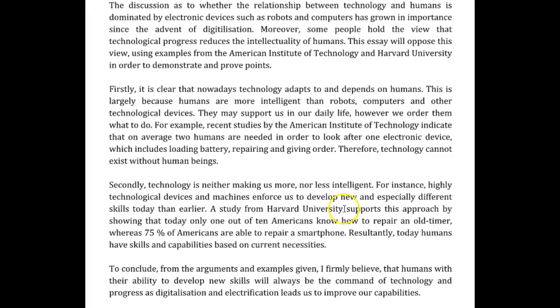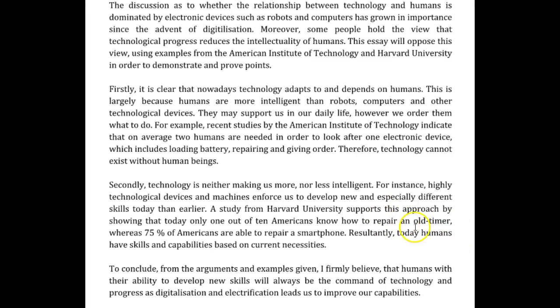A study from Harvard University supports this approach by showing that today only 1 out of 10 Americans know how to repair an old timer? I'm not sure what this means. Whereas 75% of Americans are able to repair a smartphone. Fine, but I'm not sure what you mean here. Do you mean an old watch?